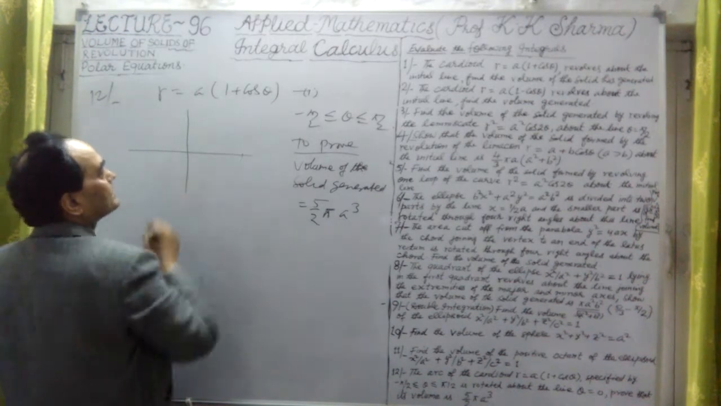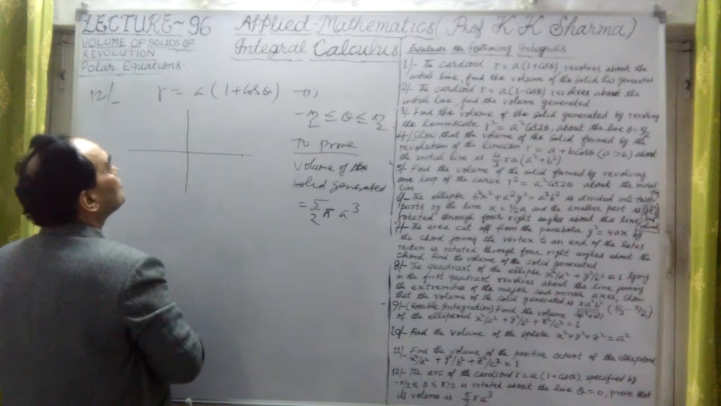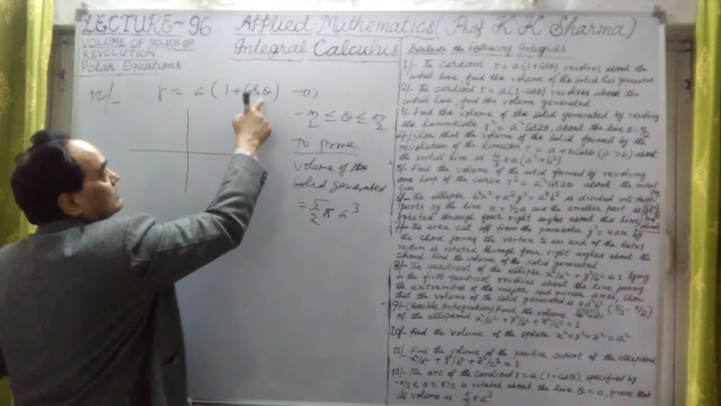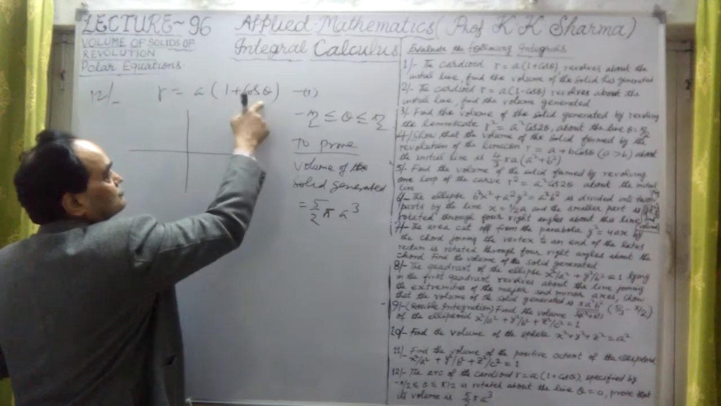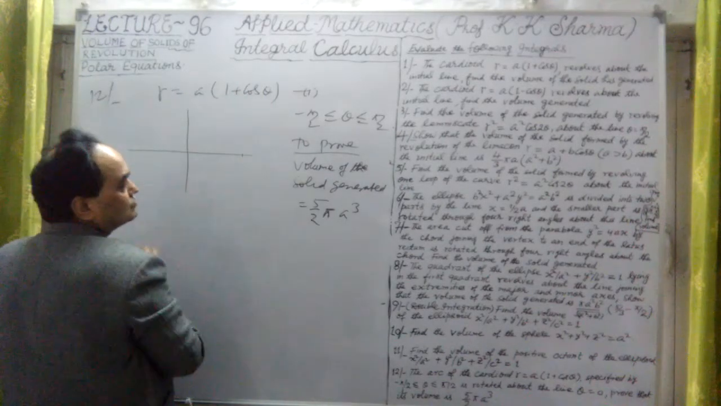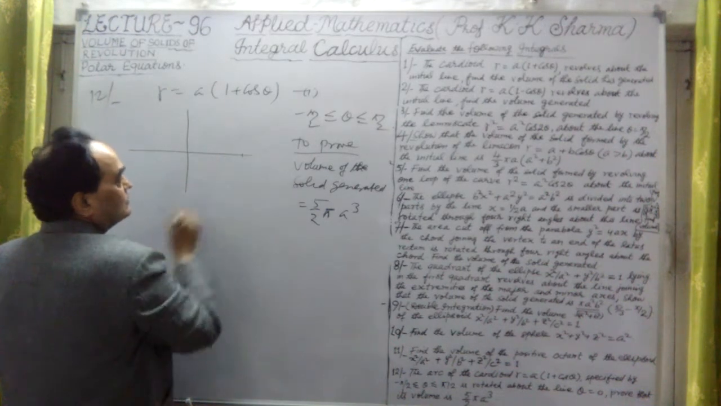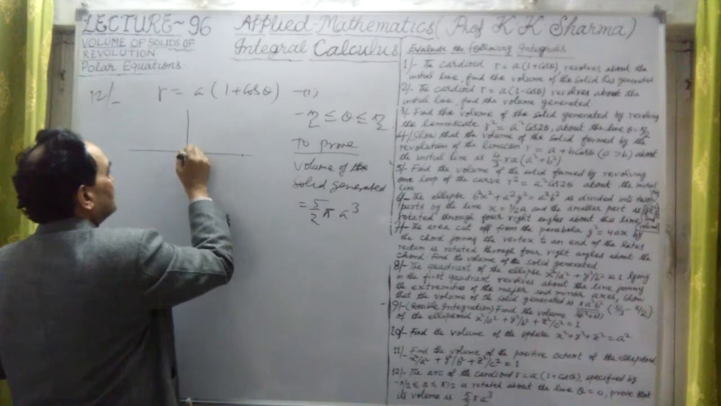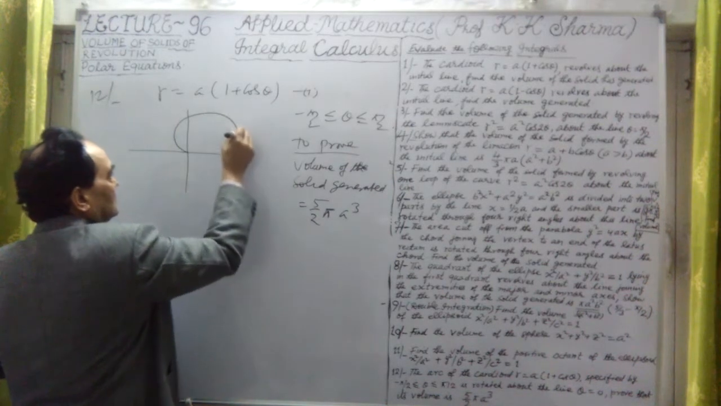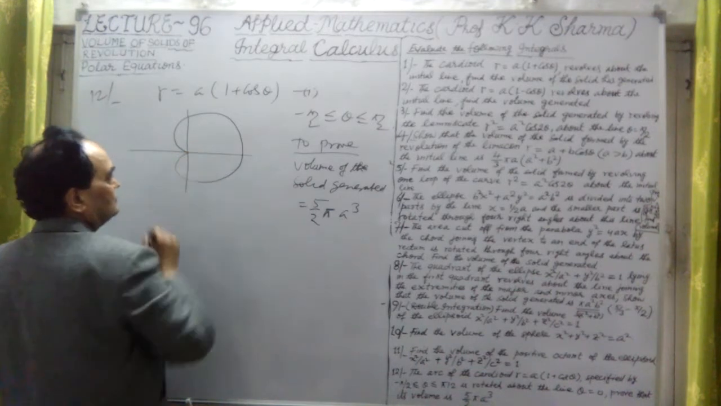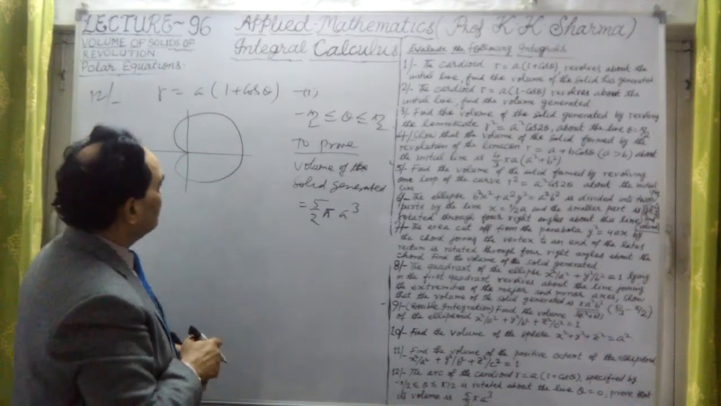Okay, and at pi, cos pi is minus 1, so 1 minus 1 is 0. At pi it is 0. Alright, so at pi it is 0 and at 0 it is twice A. This kind of cardioid is obtained. This is the cardioid here.